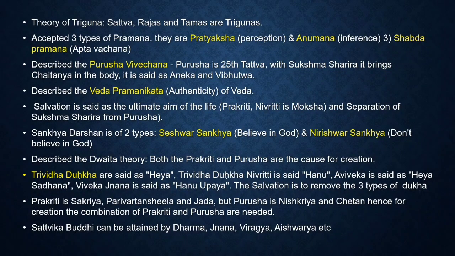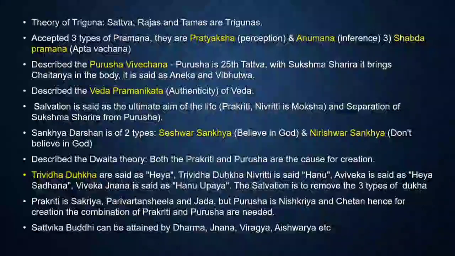Okay, now let's look at some more principles said in this Darshana. So the theory of Triguna, Sattva, Rajas and Tamas, this has been mentioned. Then in this Darshana, they have also accepted the 3 types of Pramana, Pratyaksha, Anumana and Shabda Pramana. They have described the Purusha Vivechana, that is Purusha as the 25th Tattva. With the Sukshma Sharira, it brings Chaitanya in the body, it brings the life in the body, and it is said as Aneka and Vibhutva. Then they have also described Veda Pramanikata, that is, they have described the authenticity of the Veda. And then in this Darshana, salvation is the ultimate aim, as usual, and separation of Sukshma Sharira from Purusha. That is the main aim of this Darshana.